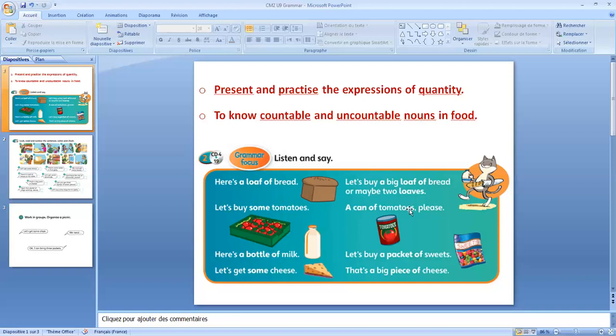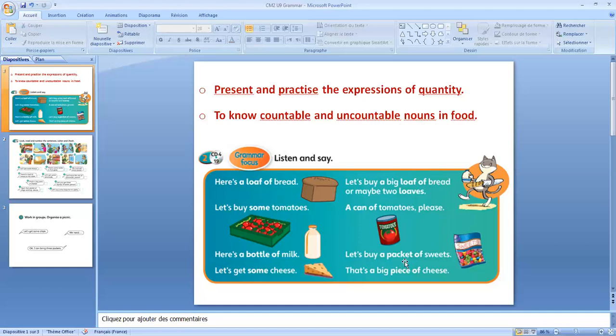We call it a can of tomatoes. So we cannot count the tomatoes inside of this can. We see just some tomatoes. But this is a can of tomatoes. A can of tomatoes, please. A can in Arabic means علبة. Here is a bottle of milk. So milk, we cannot say one milk, two milk. It's uncountable, but we can say one bottle of milk, قنينة من حليب. A bottle of milk.